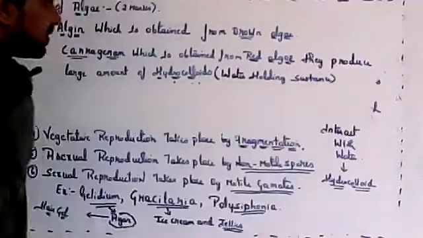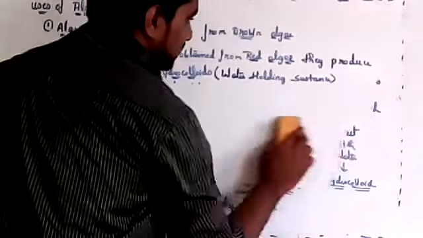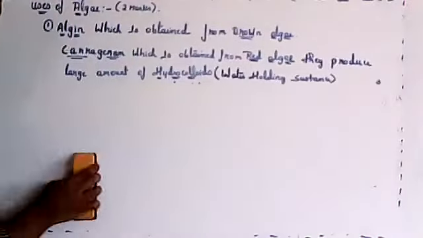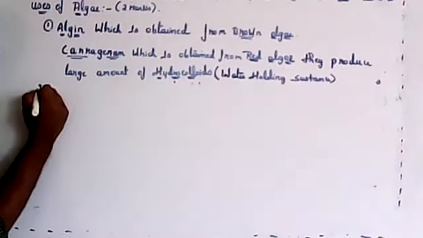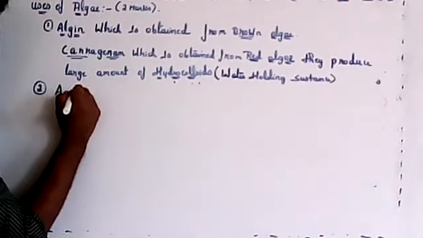Water holding substance is called hydrocolloid. So next, this is the first point: algin is obtained from brown algae. Then carrageenan is obtained from red algae. So they produce large amounts of hydrocolloids. Next, agar, which I already told you about.